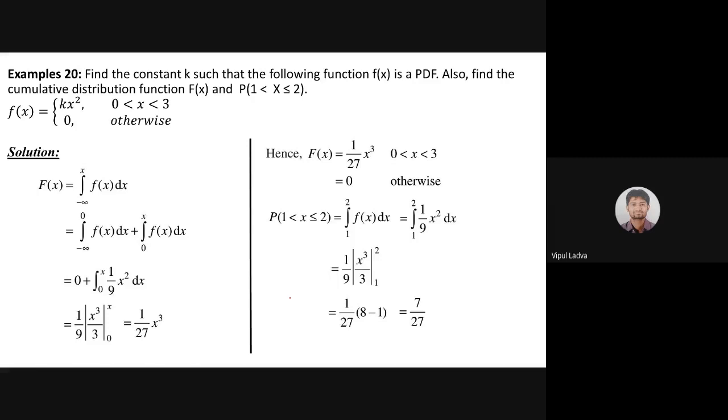But before going for the probability distributions, I need to give one filler for that particular unit. We need to learn some basic things related to statistics, that is, what is expectation. Expectation's synonym is average value, mean, all this we are saying. And what is median, what is mode, how to find the standard deviation, how to find the variance for the data, which we had already covered in 11th and 12th. In 11th science we had one chapter related to basic statistics, and in that chapter we learned all these things.